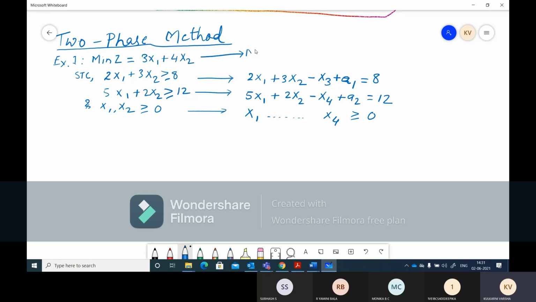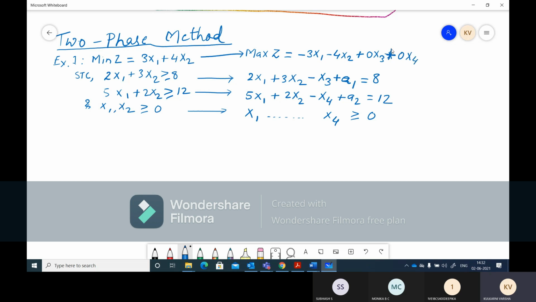Now here we should convert this minimization to a maximization objective function by multiplying the right hand side by -1. So we'll get minus 3x1 minus 4x2, right? Then we have to add the surplus variables. So we'll say plus 0x3, plus 0x4.